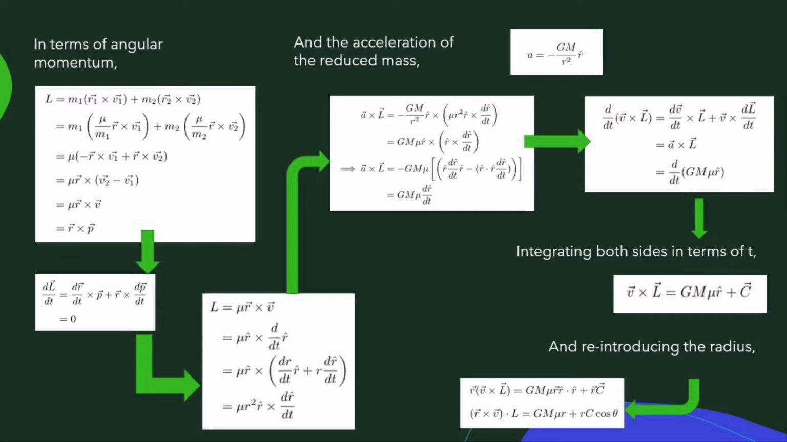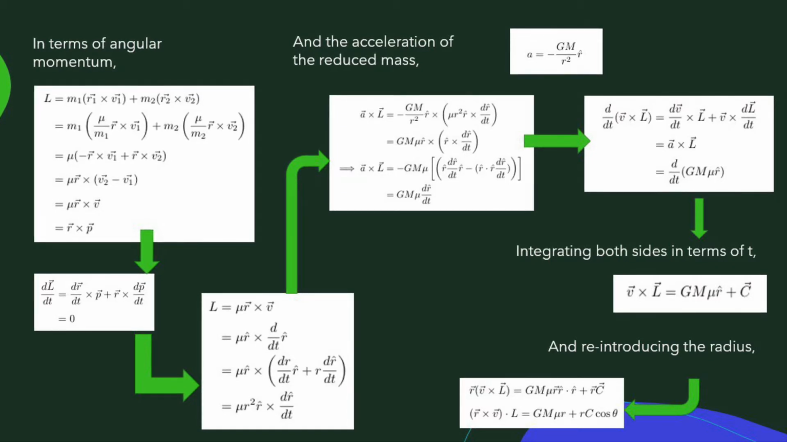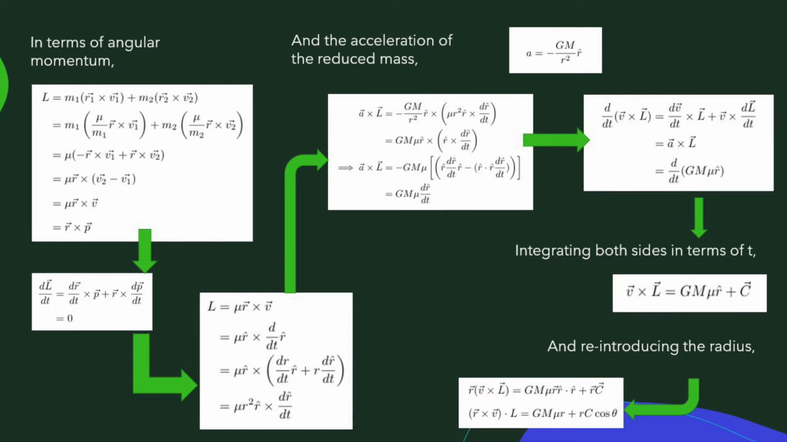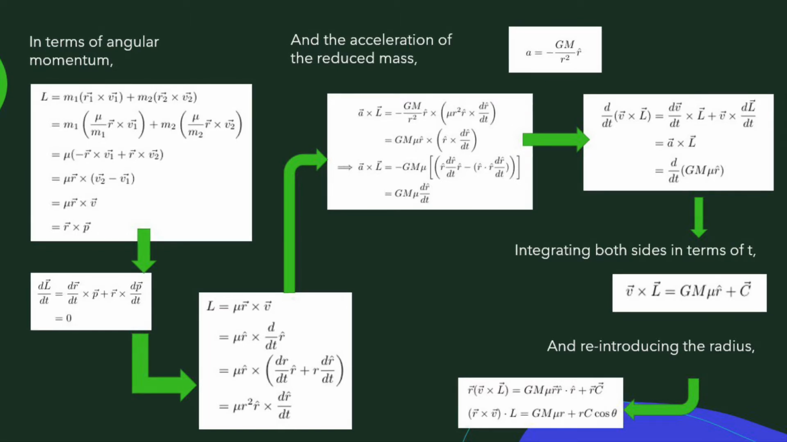Now, we will define the acceleration of mu as a equal to the negative of GM over r squared times the unit vector of r, where M will be equal to the sum of the two masses. By taking the cross product of the acceleration and the angular momentum, we will then obtain GM times mu times the unit vector of r in its time derivative.